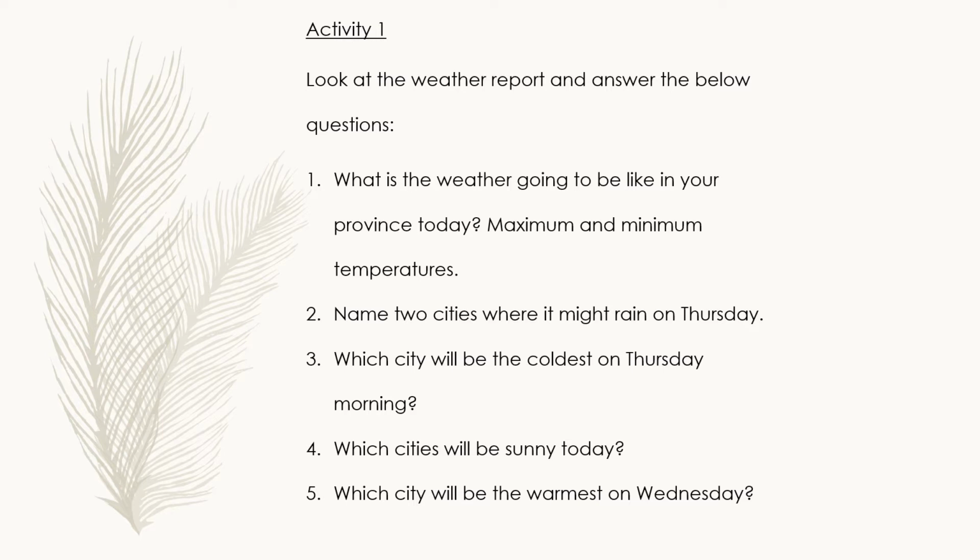In number 2, they want us to name 2 cities where it might rain on Thursday. Remember, on our weather report, we've got 3 days of weather report, meaning it's today, Tuesday, the 21st of April 2020, Wednesday, and on Thursday.